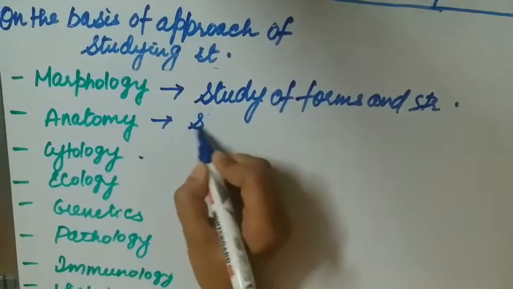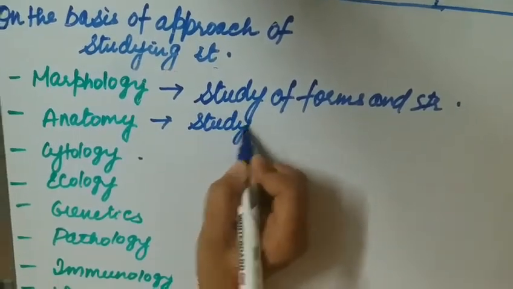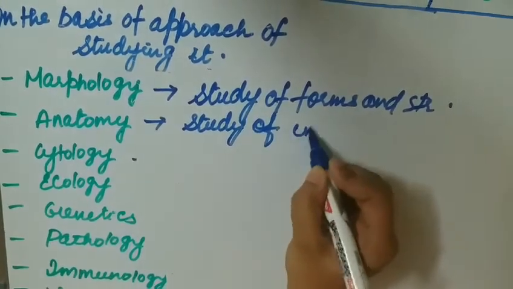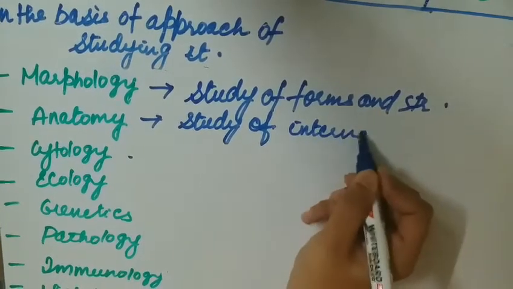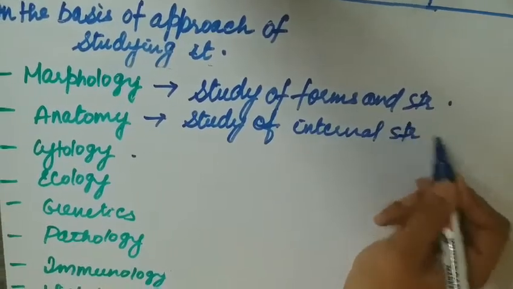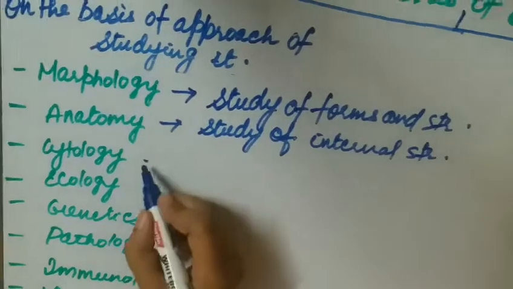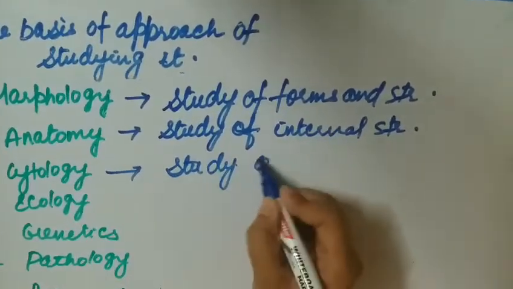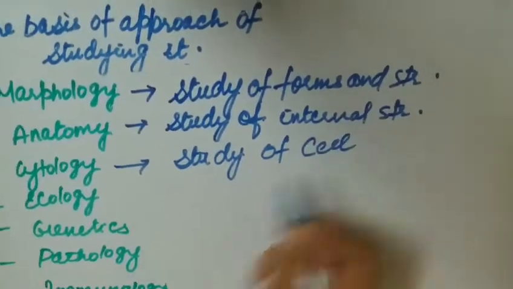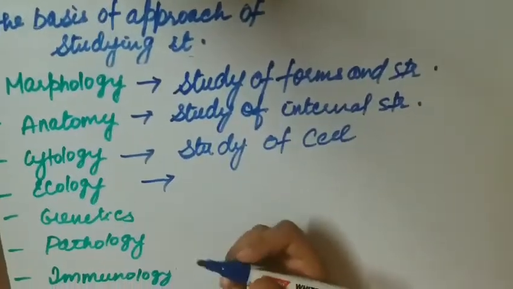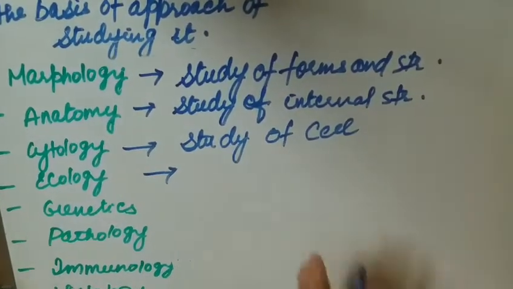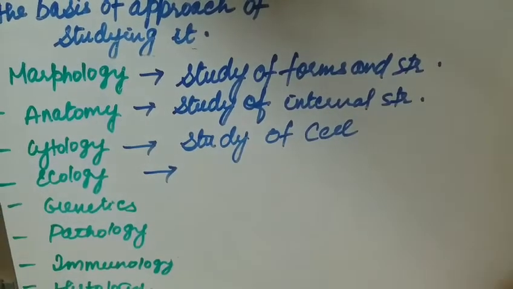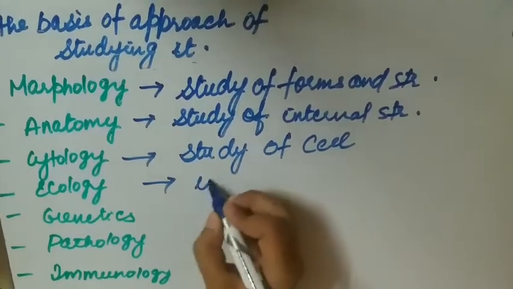Anatomy is the study of internal structure, the internal structure of the particular organism. Cytology is the study of cell. Ecology is the study of the interaction between the biotic and abiotic component.